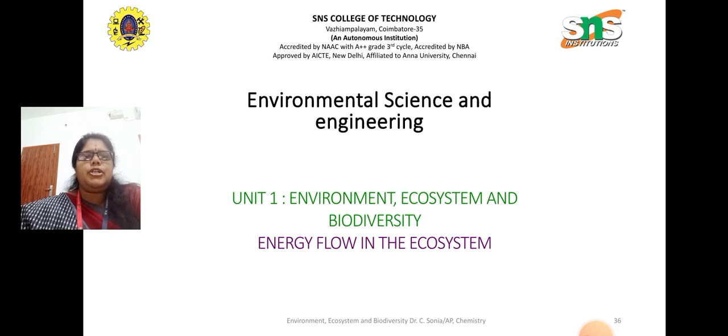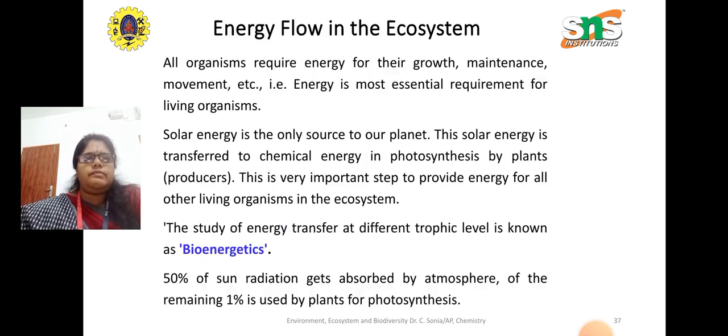We'll see in this about the energy flow in ecosystem. So it is important to know about the energy flow in the ecosystem. So we have seen about the types of the ecosystem, and after that followed by the energy flow in the ecosystem. So all organisms require energy for their growth, maintenance, movement, etc. That is, energy is the most essential requirement for living organisms. Without energy, it is not possible to do anything, neither movement nor can they live.